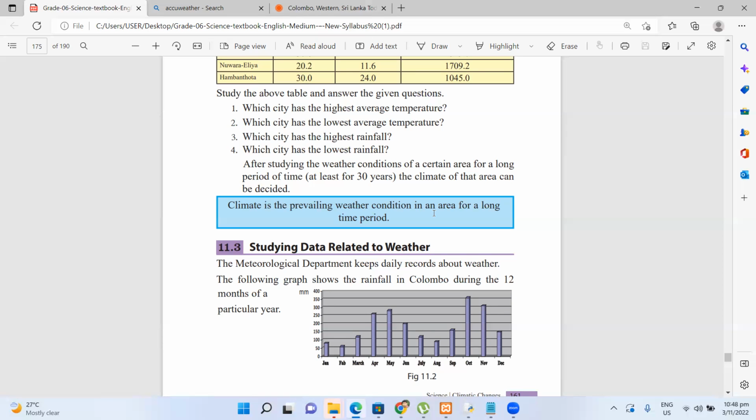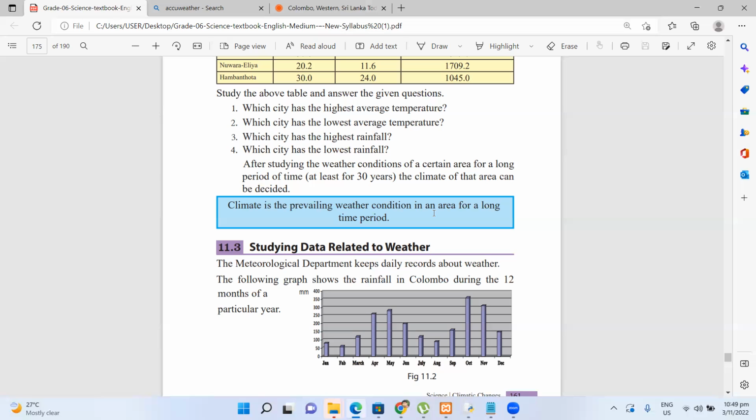That means this year's winter temperature is not the climate. It should be the temperature in winter or in summer in a certain country for a long period of time. If you take the average, yes, you can refer to that as the climate.